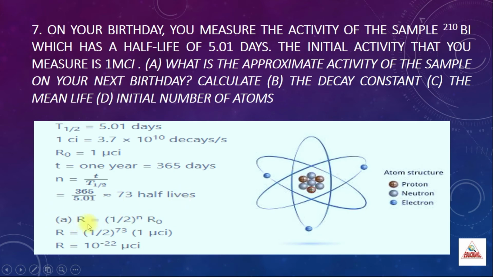You know the formula R is equal to half power n times R naught. Substituting the values from the given data, we get R is equal to half power 73 into 1 microcurie. When you do the calculation, you will get R is equal to 10 power minus 22 microcurie. First, R, the activity of the sample, we have found out.